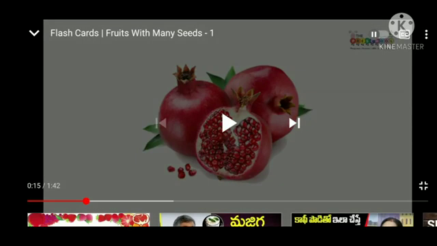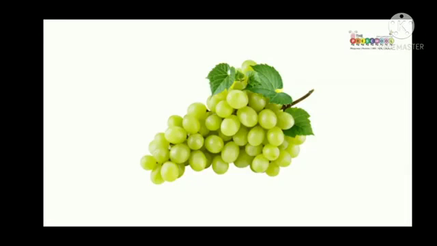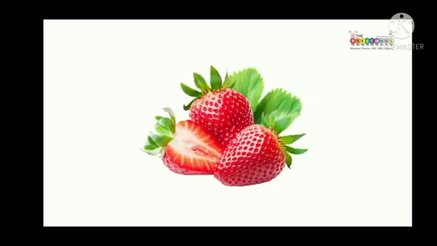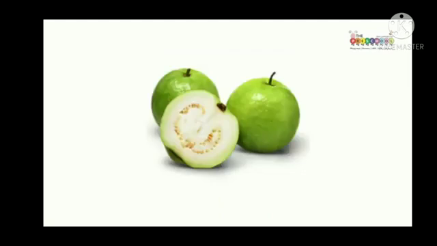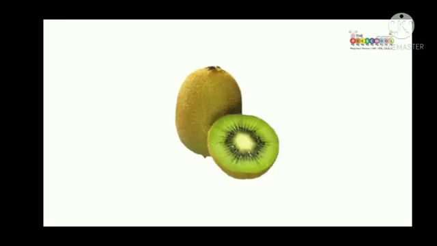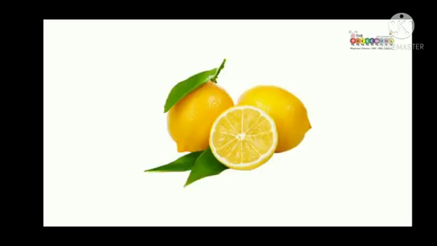What is this fruit? Can you name it? Grapes, pomegranate, grapes. What is this one? Strawberry. Yes, all these fruits have so many seeds. Can you see it? Yes, guava, lychee, orange, watermelon.